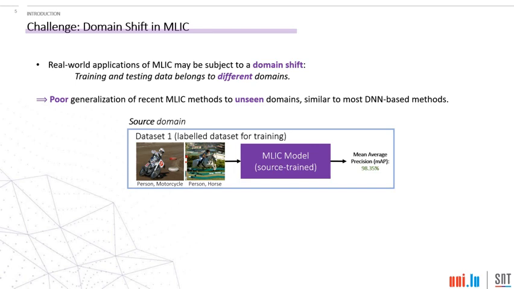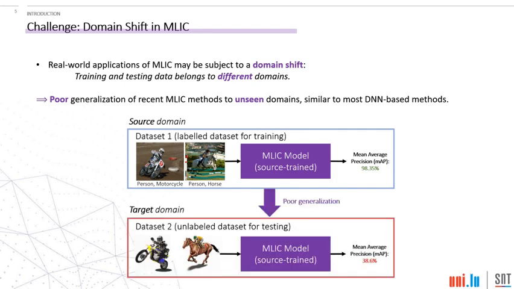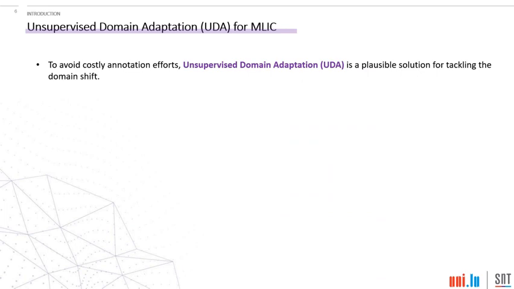A deep learning model trained on a labeled dataset coming from a source domain fails to generalize well on a slightly shifted domain dataset, also known as the target domain. In order to solve this problem of domain shift, one straightforward way is to retrain the model with the target domain dataset. However, that requires the target domain dataset to be labeled. Hence, to avoid these costly annotation efforts, unsupervised domain adaptation is a plausible solution for tackling this problem of domain shift.